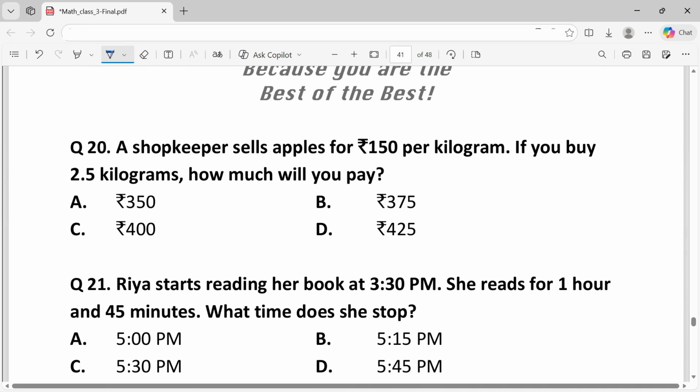Question 20. Shopkeeper sells apples for rupees 150 per kilogram. If you buy 2.5 kilograms, how much will you pay? So the amount payable, that is value per kilogram, that is 150 into quantity, that is 2.5, which is equal to